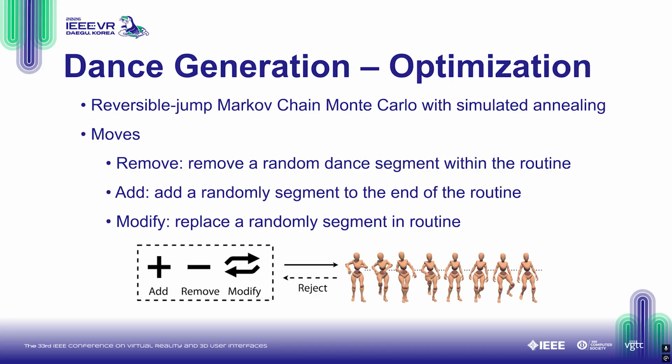We solve this as a stochastic optimization problem using reversible jump MCMC guided by simulated annealing. At each step, we propose to remove, add, or replace a segment. Then a segment move is accepted according to a Boltzmann-like objective. Early iterations explore broadly, and the later iterations refine as the temperature decreases. We stop when the cost stabilizes. In our implementation, generating routines for our study settings takes about 51 seconds on average.